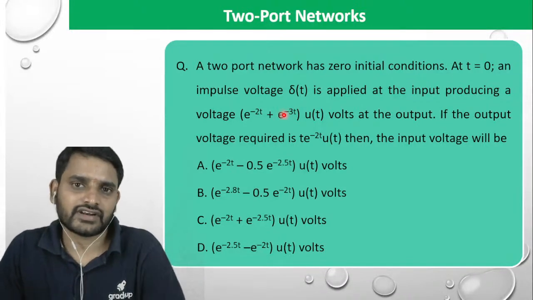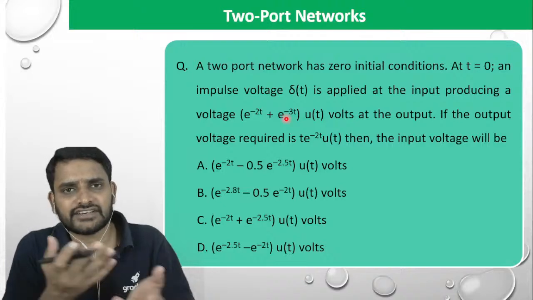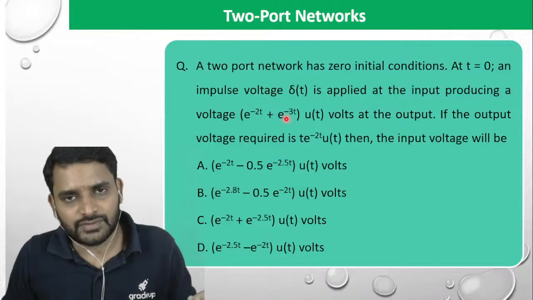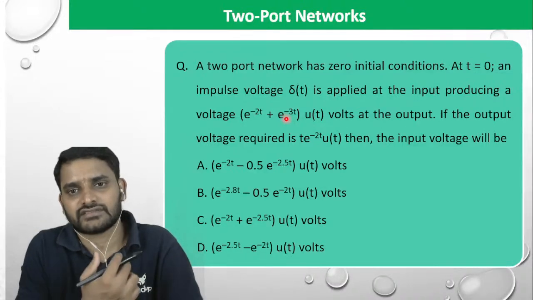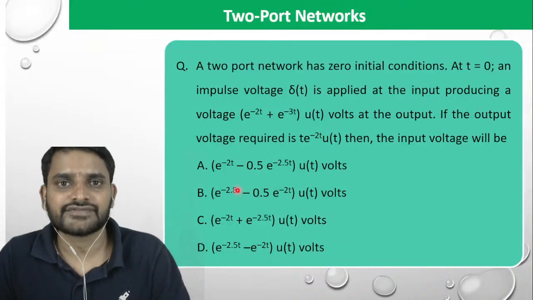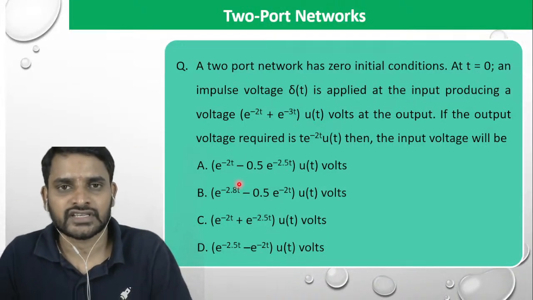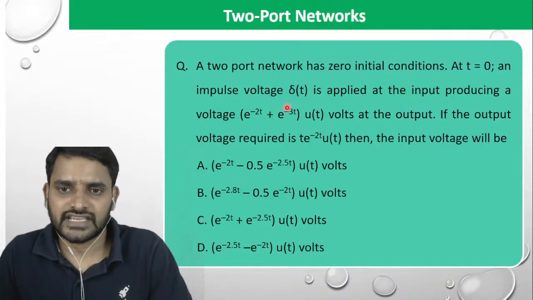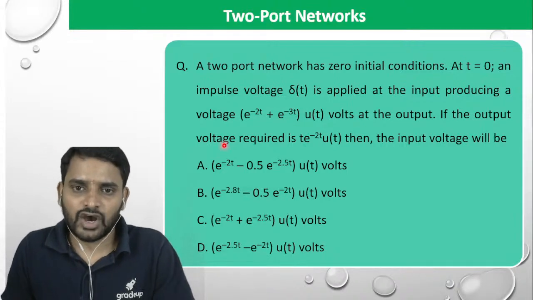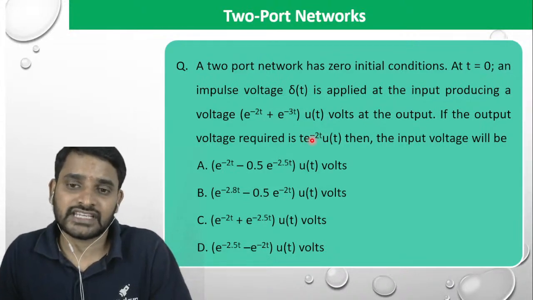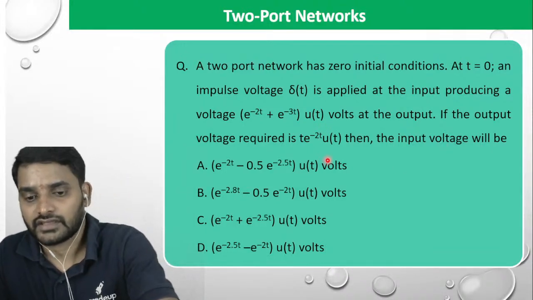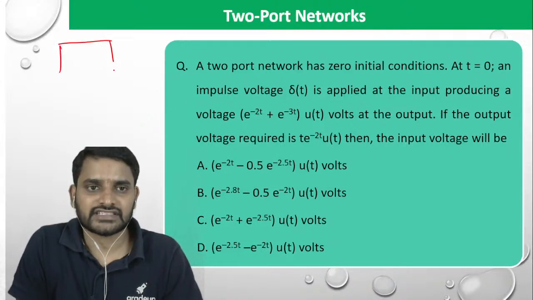In the control system, if you give this impulse input, the output will be an impulse output. Impulse response we say. If you give step input, the response will be step response. Whatever the input you give, the output is trying to follow, right? Because we take up linear time invariant systems. So it's an impulse response. Impulse response is nothing but system response. So if the output required is t into e power minus 2t u of t, then the input voltage will be. Alright.